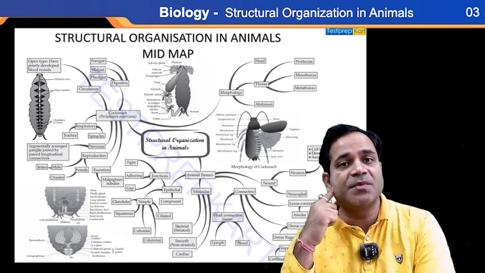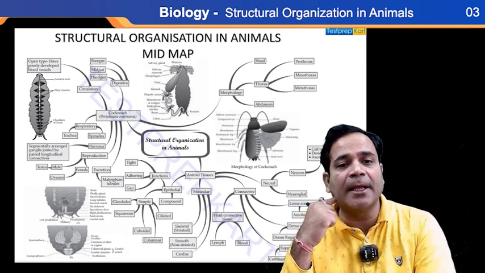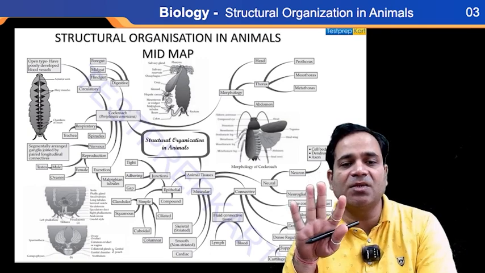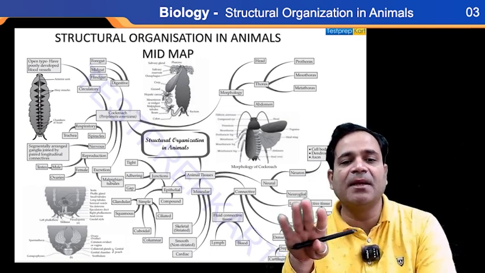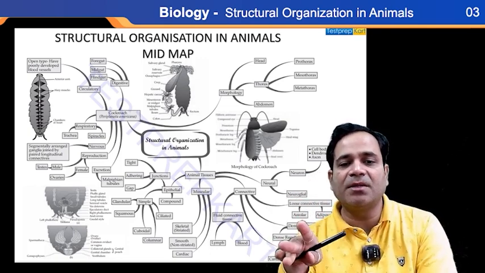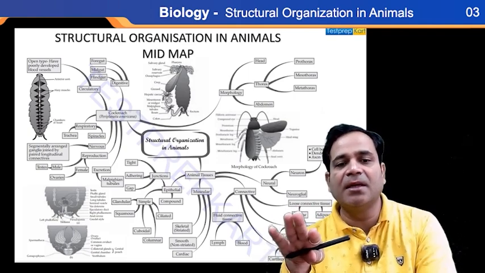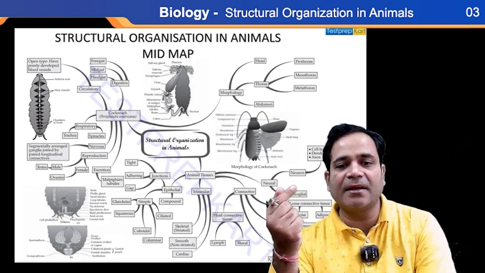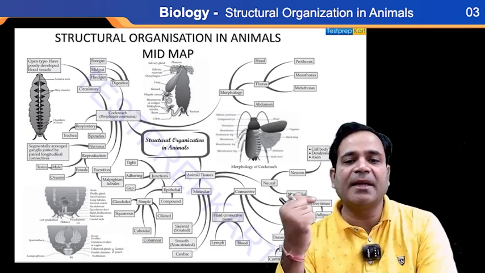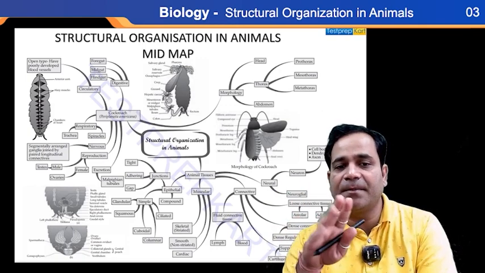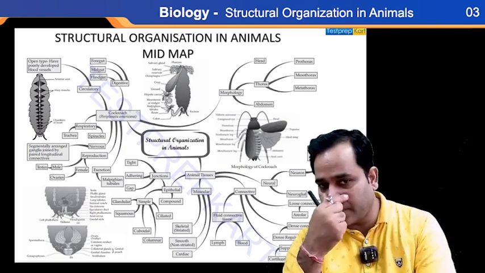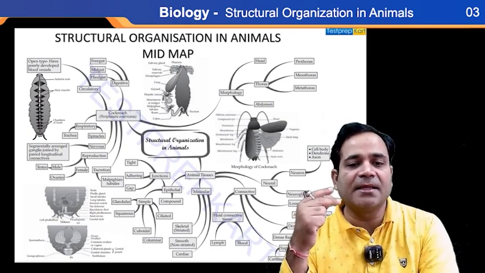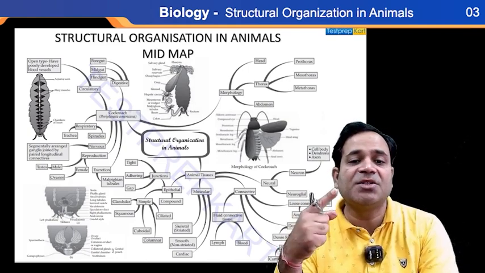This is more information that you have to know. The epithelial tissue is classified into simple and compound, and animal tissue is classified into epithelial, muscular, connective, and neural. But epithelial is further classified into simple, compound, and junction, my dear.